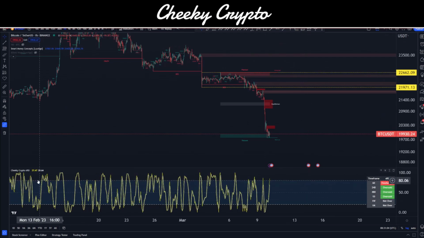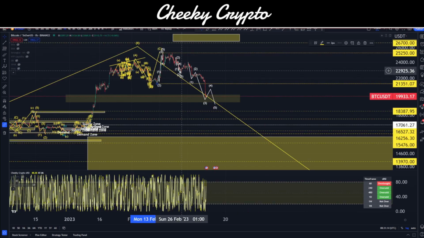Now, we are stochastic RSI oversold on the daily, 8-hour, and 4-hour, so I am expecting that bounce still to occur. It is something that has to happen. The only difference is really we've now changed our structure a little bit.